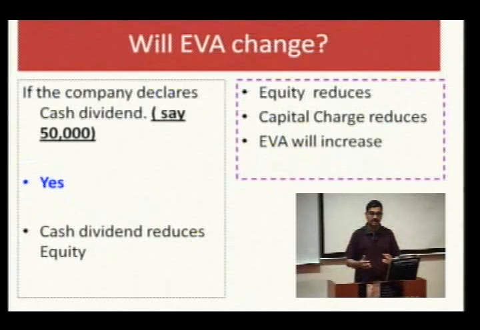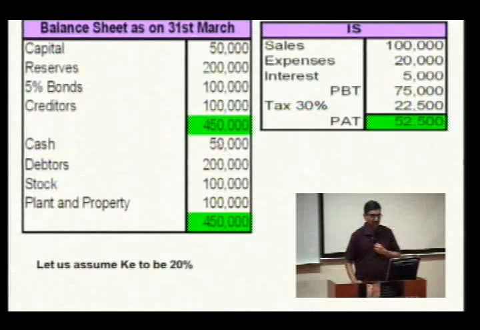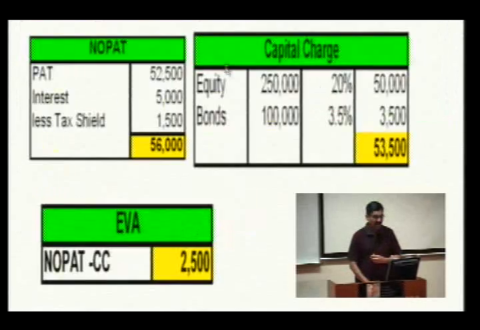But what will happen if, instead of stock dividend, the company declares cash dividend? For example, in this case, suppose 50,000 is declared as a cash dividend. Why 50,000? Let me show you that in the balance sheet we have 50,000. So, the company can declare dividend in the form of cash, and there is a huge reserve sitting on the balance sheet.